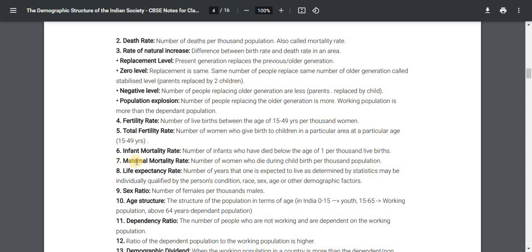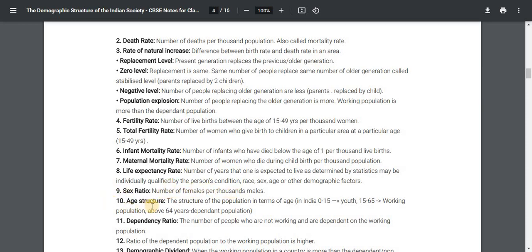7. Maternal mortality rate: the number of women who died during childbirth per 1000 population. 8. Life expectancy rate: the number of years that one is expected to live as determined by statistics, which may be individually qualified by the person's conditions, race, sex, age or other demographic factors. 9. Sex ratio: number of females per thousand males.